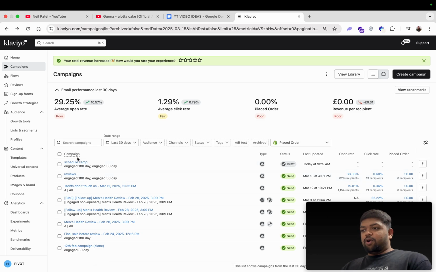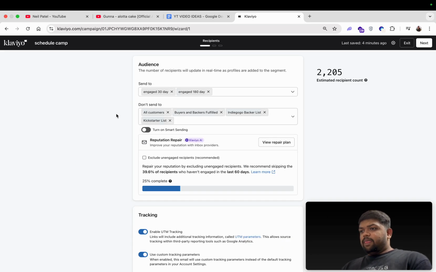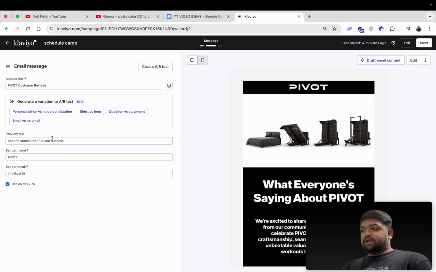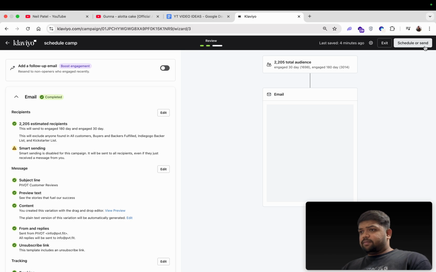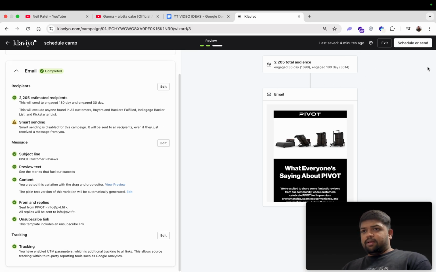Select the campaign that you want to send, or select the segments that you would like to send this campaign to. For example, I want to send this email to my engaged audience, and I want to exclude all the buyers. So that's what I've been selecting and deselecting. Click on next. Just check the subject lines and preview text, etc. Then click next, and schedule the campaign.